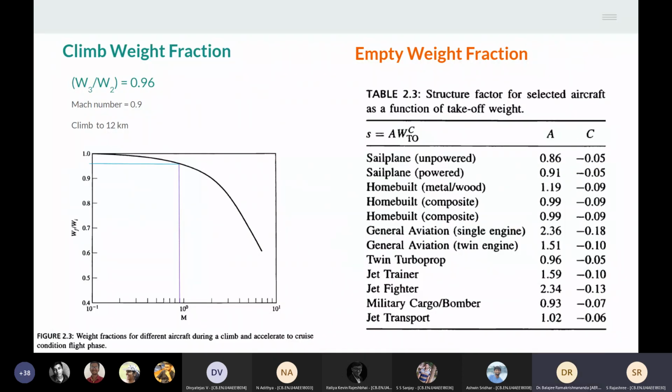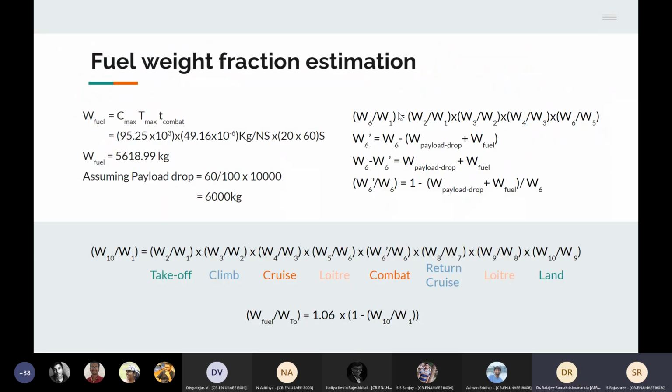The next is the climb weight fraction. W3 by W2 is 0.96 because we're considering a cruise Mach number of 0.9, corresponding to which we found this. This climb is actually from takeoff to cruise, correct? The empty weight fraction will be considered a little later after the fuel weight fraction. Now, what is the next step after W3?